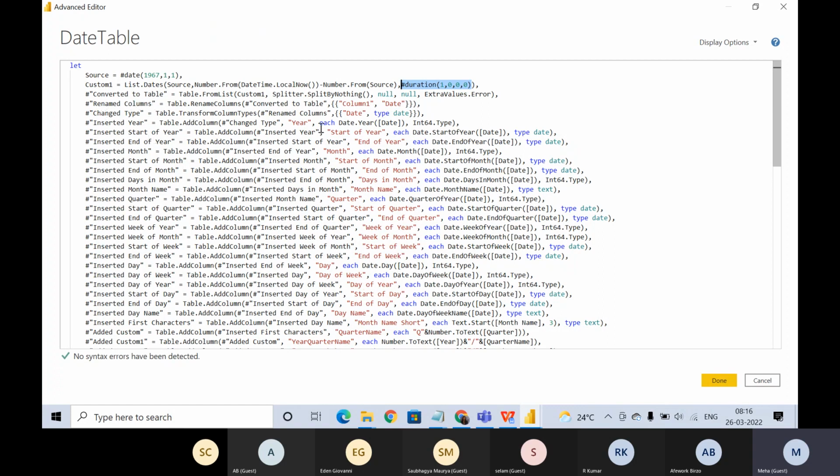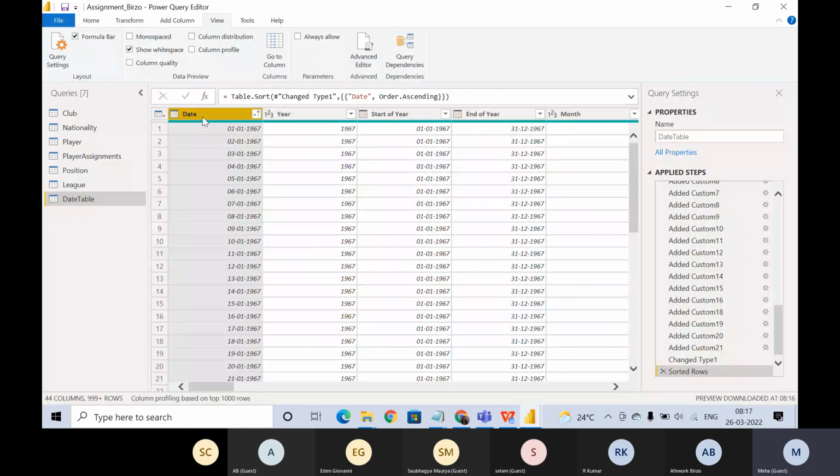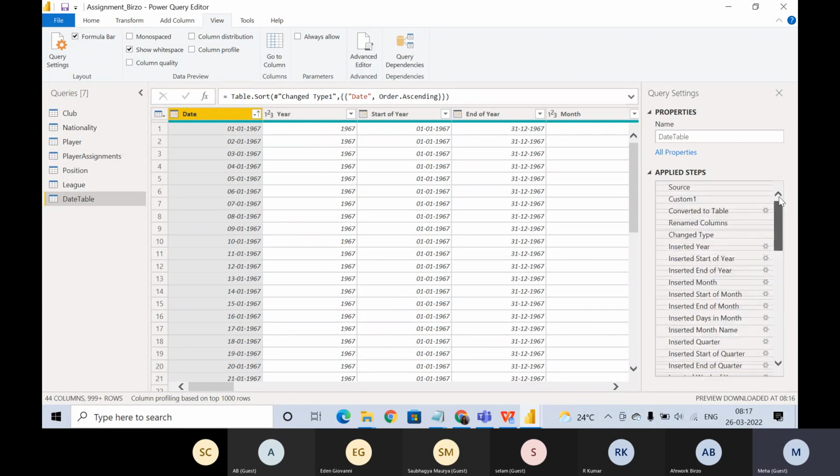All of these are happening. Once you create that date field, if here it's column 1 to date, we will see everything will be changed. The first column name would be date, and then the type changed, and all those added columns. That's what is happening using all this M query.